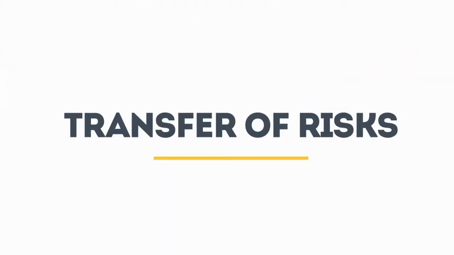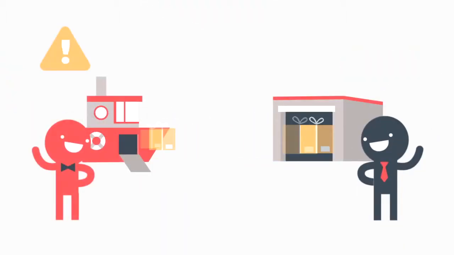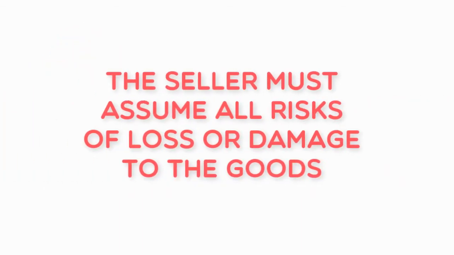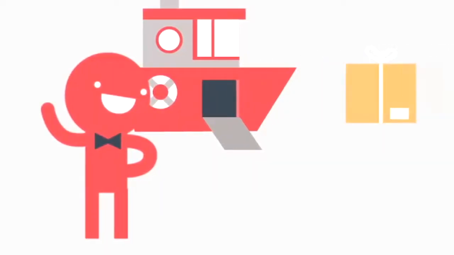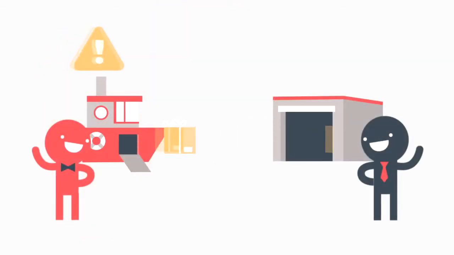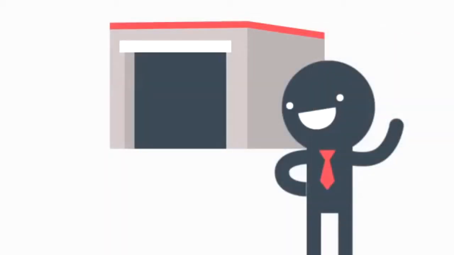Transfer of risk. The seller must assume all risk of loss or damage to the goods until they have been made available to the buyer, unloaded from the arriving means of transport at the named terminal. From the buyer's side, he must assume all risk of loss or damage from the time the goods have been made available, unloaded at the named terminal at the port or place of destination.